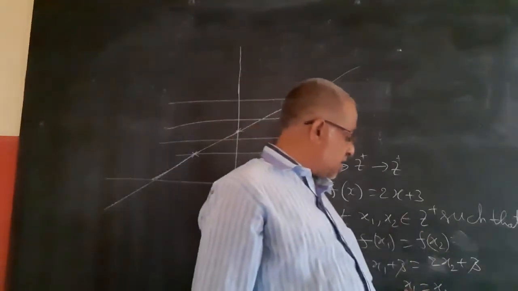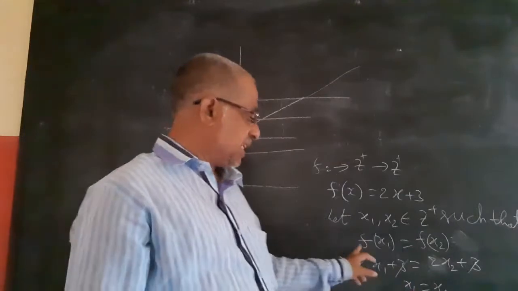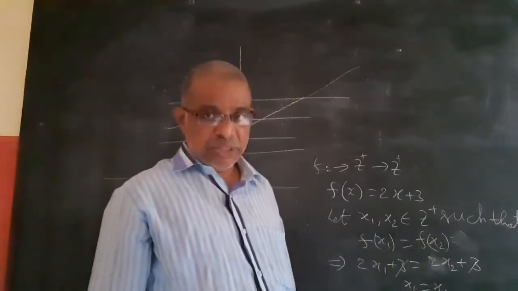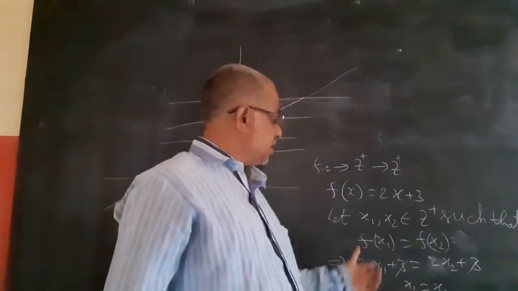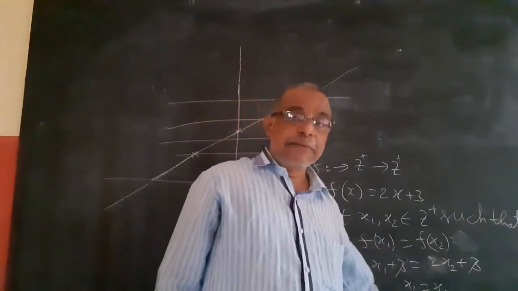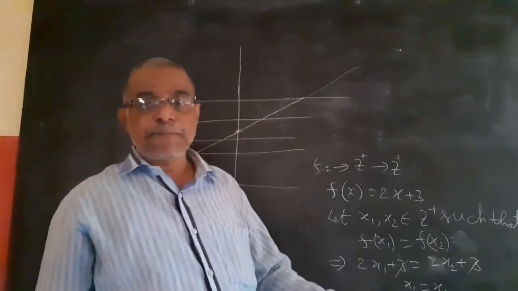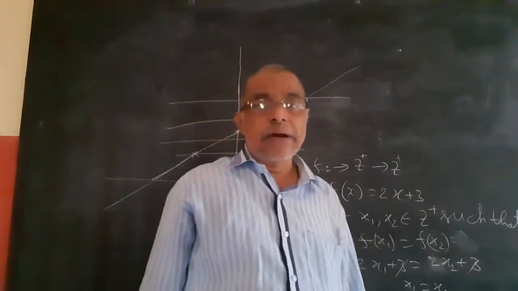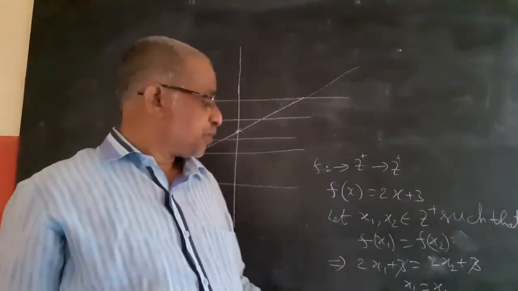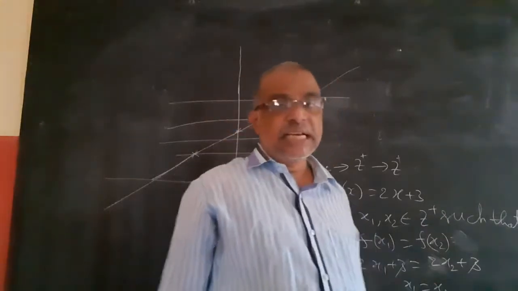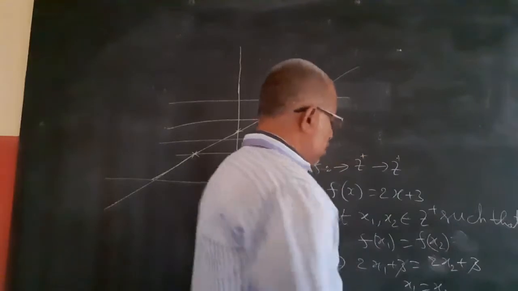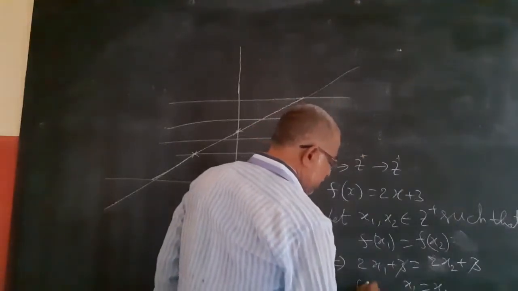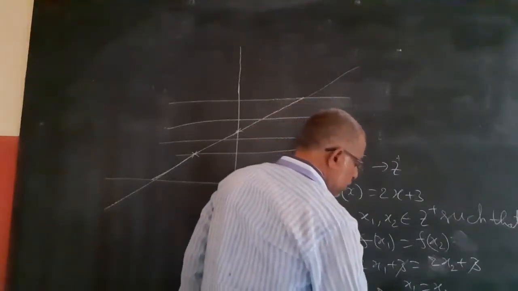If you always get x1 equal to x2 by taking f of x1 equal to f of x2, then we can say that there is only one pre-image. If images are equal, the pre-image is also equal, meaning there is only one pre-image for every element in B. For all the elements in B, we have a unique pre-image in A. Therefore, f is 1-1.